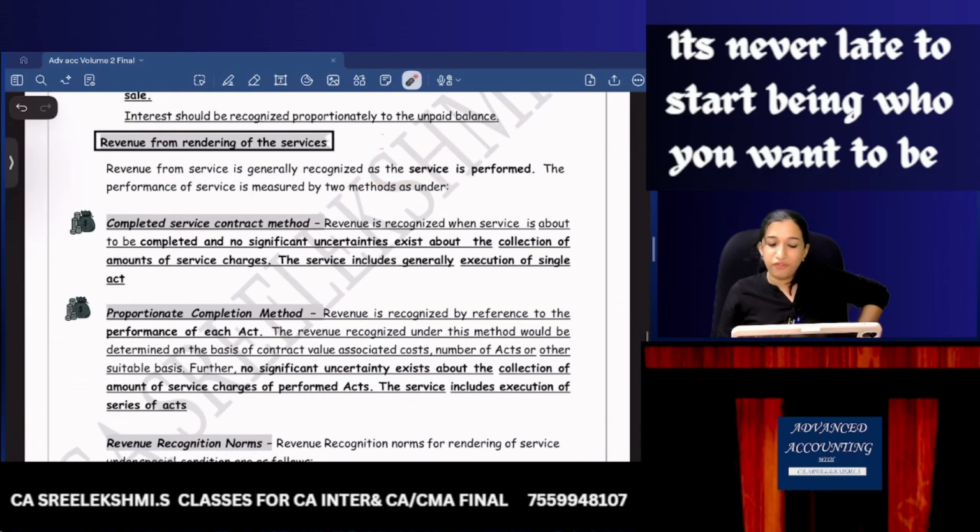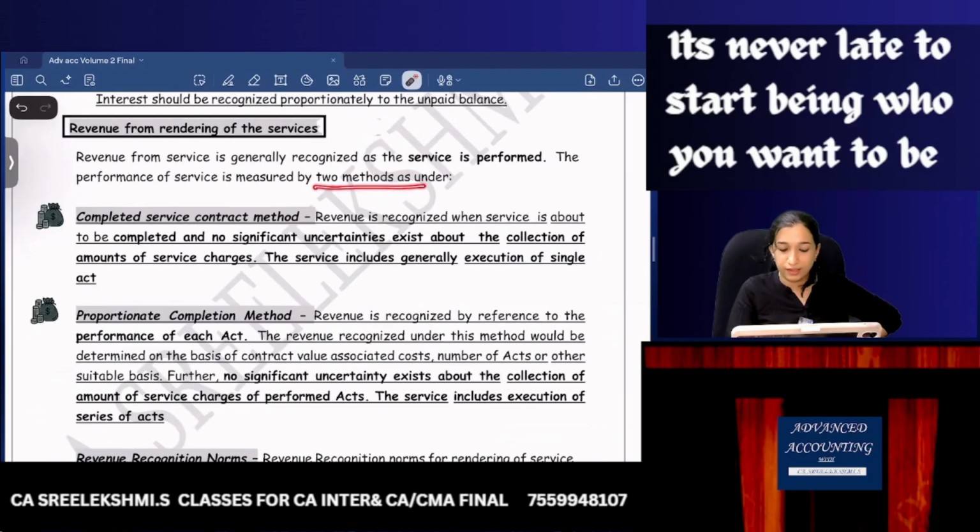Okay. The performance of service is measured by two methods. Completed service contract method: revenue is recognized when the service is completed and no significant uncertainties exist about the collection of the amount of service charges. This generally includes execution of a single act.